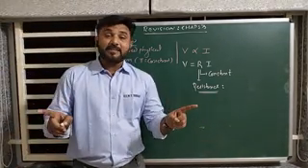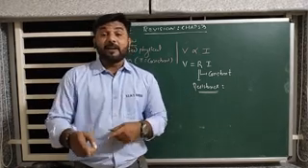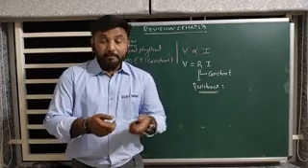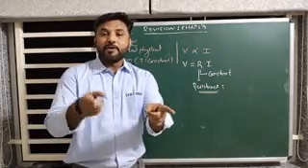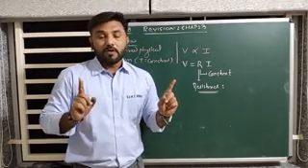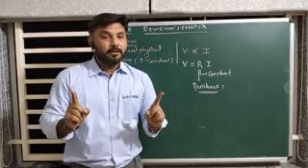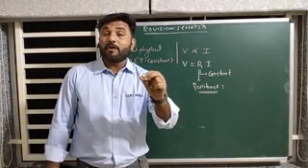Now, what is resistance? It is like a conductor in a bus. That bus conductor gives us a ticket, and then only you are allowed to travel throughout the bus. Same thing is here. What is resistance? It is a property of a conductor.